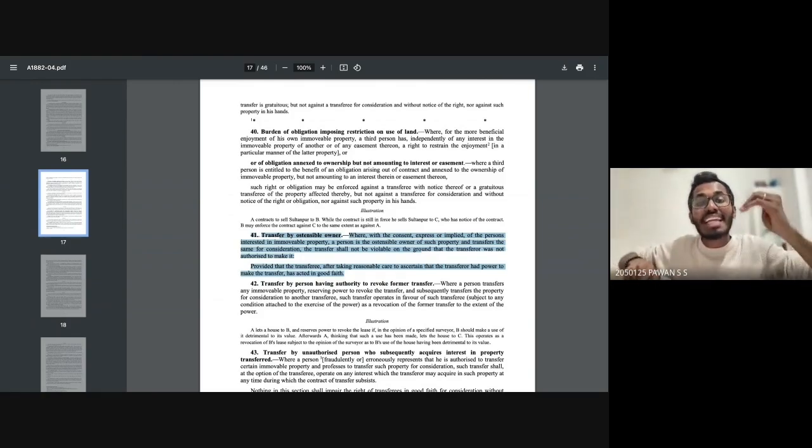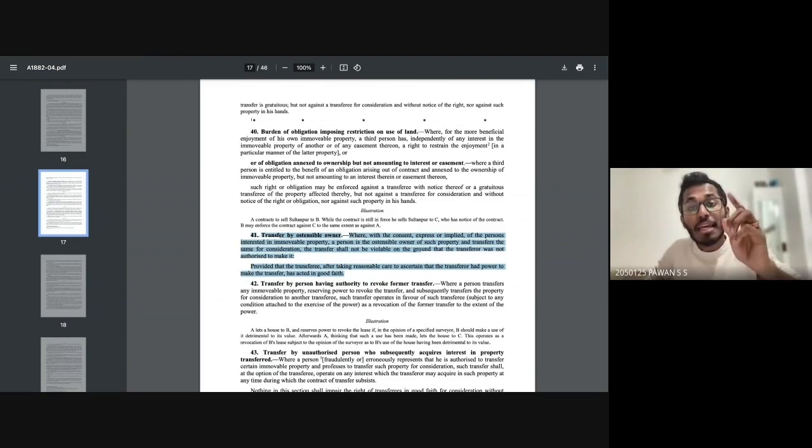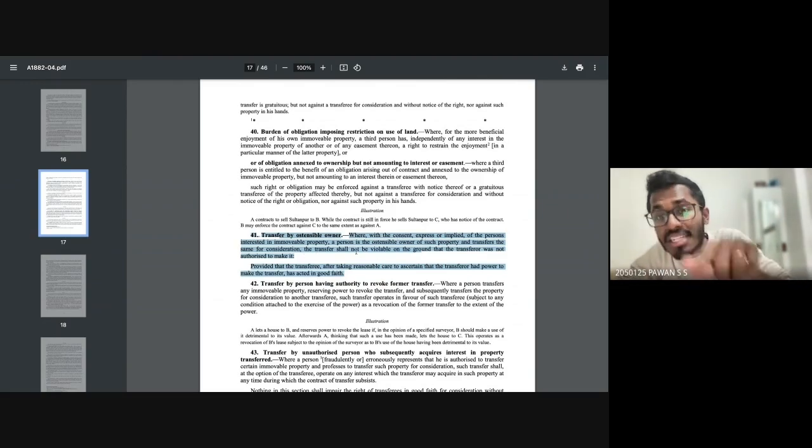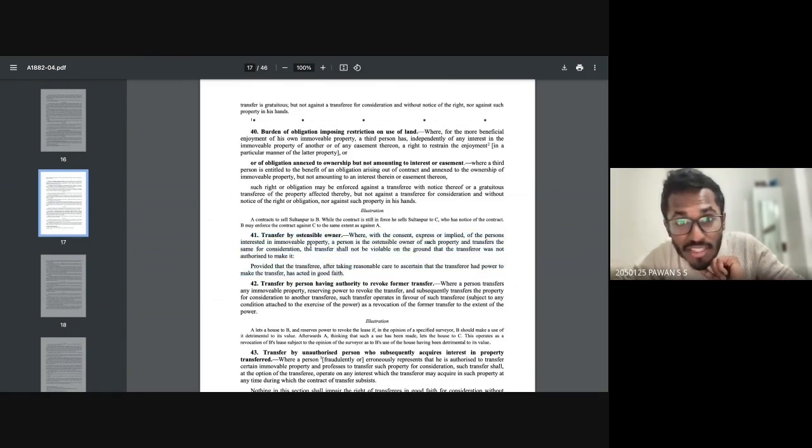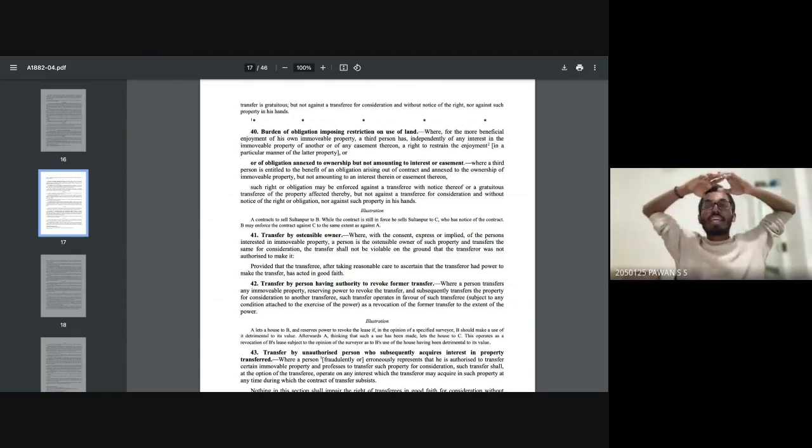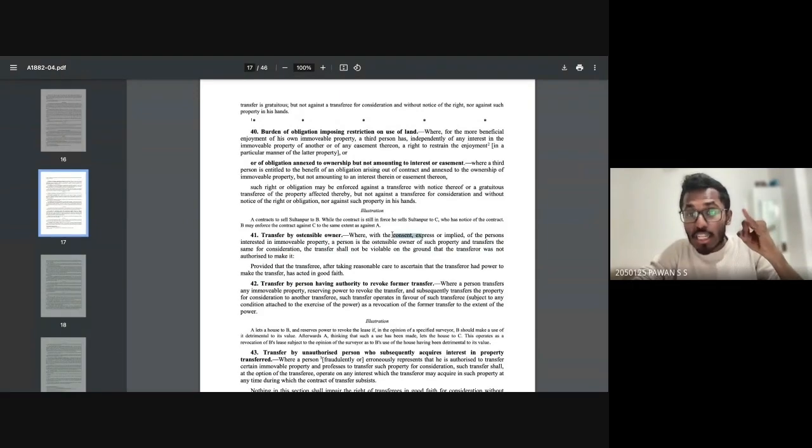Every decision I can take on behalf of Kamal. Why? Because Kamal appointed me as an ostensible owner. That's what is clearly mentioned. You're making me able to take all kinds of decisions for it, and the consent could be either express or implied.